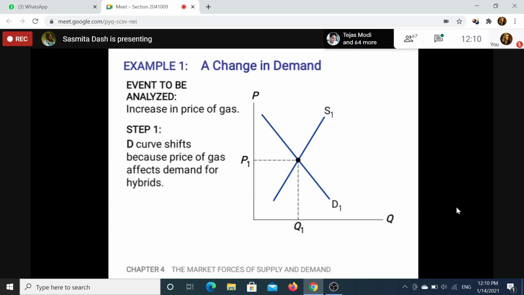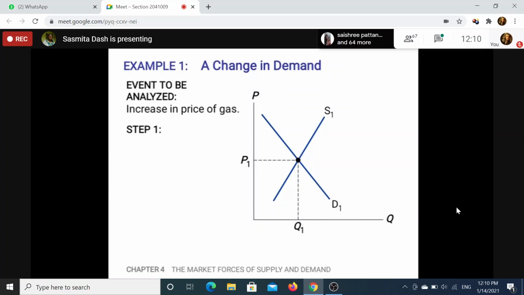So what are we getting here? Suppose there is an increase in price of gasoline. First tell me what will happen. If this is the demand and supply curve of hybrid cars, P is the price of hybrid cars, and Q represents the quantity demanded and supplied in the market at that particular price.